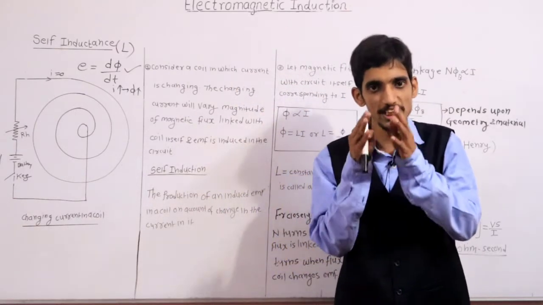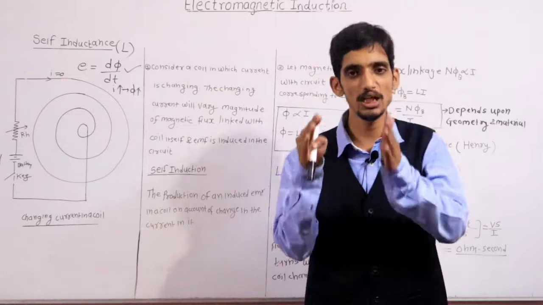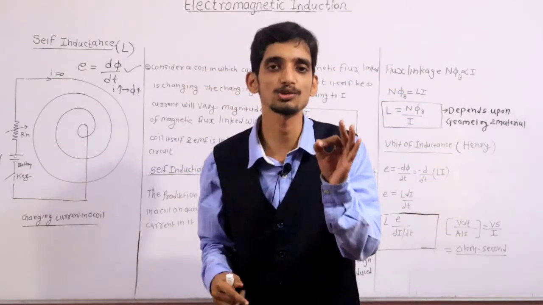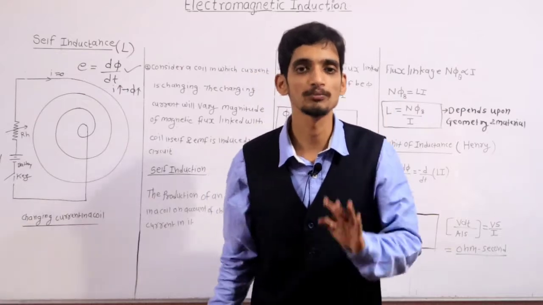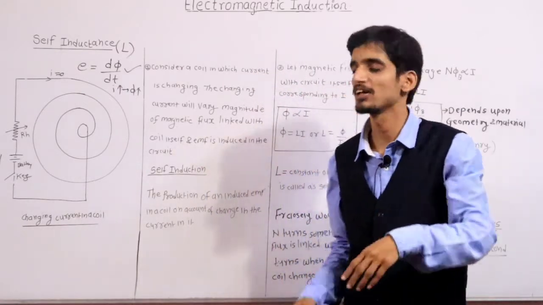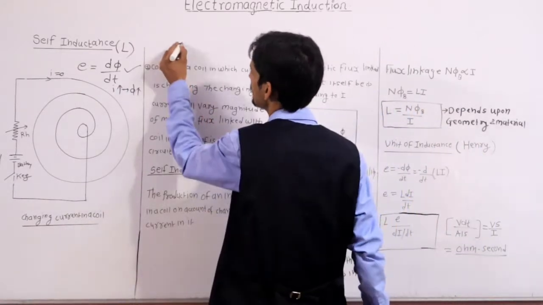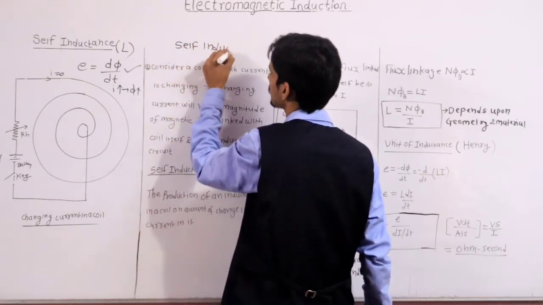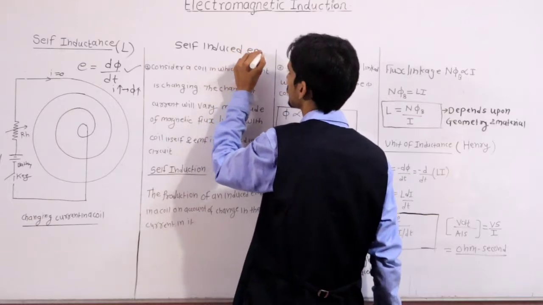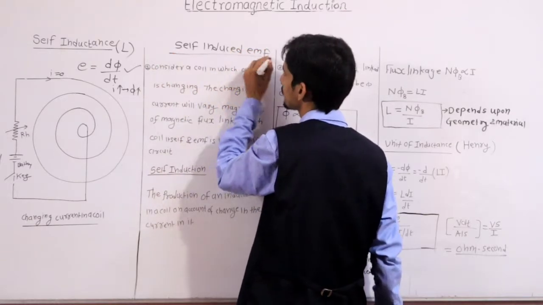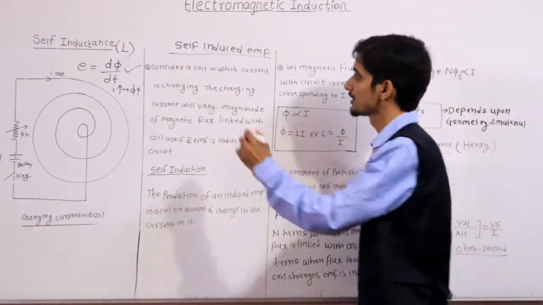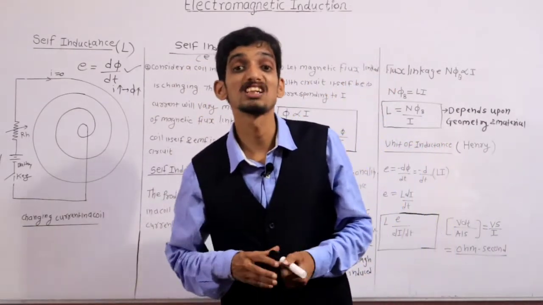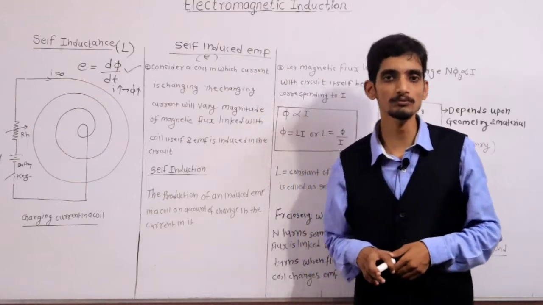So due to change in the current in one coil, if EMF is induced in that coil only, then that concept is called self induction, and that induced EMF is called self induced EMF. Okay, it is called what? Self induced EMF. Clear? So this is the concept of self induction.